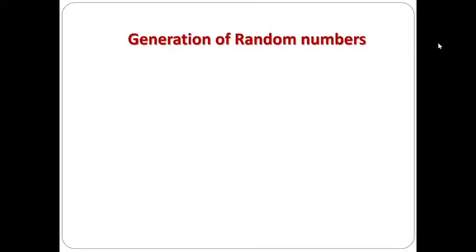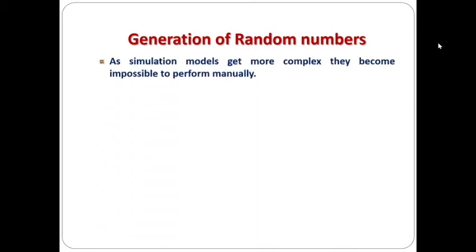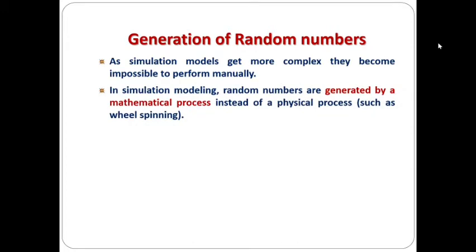Next we will see how to generate the random numbers. We all know that as a simulation model gets more complex, it becomes impossible to perform manually. So in simulation modeling, the random numbers are generated by a mathematical process instead of a physical process. Physical process means a wheel spinning or coin tossing, but it takes so much time. So we will be using computers or a mathematical process for generating the random numbers.